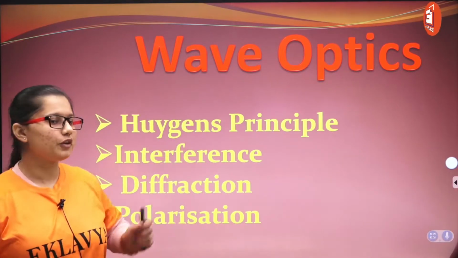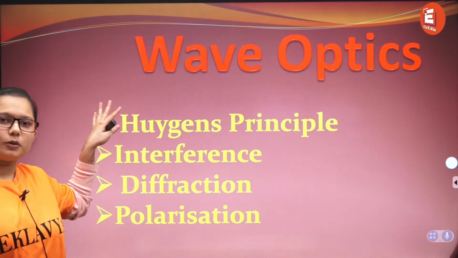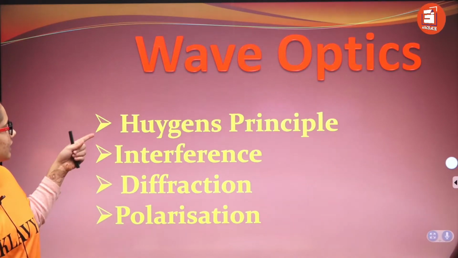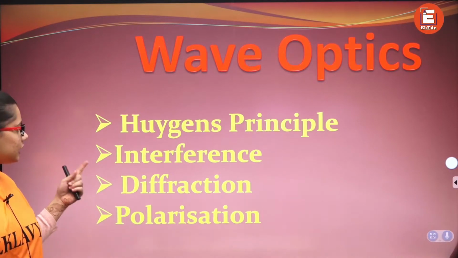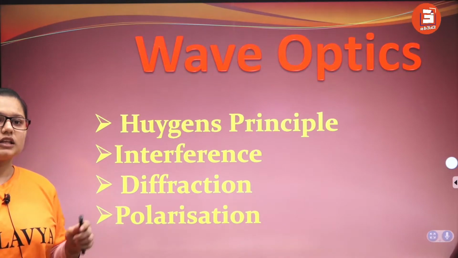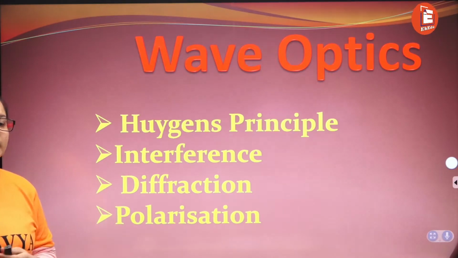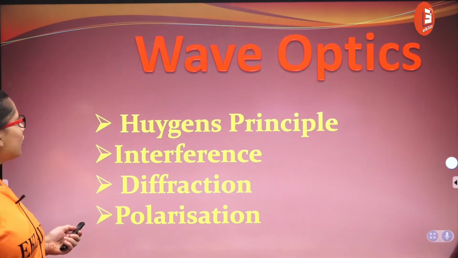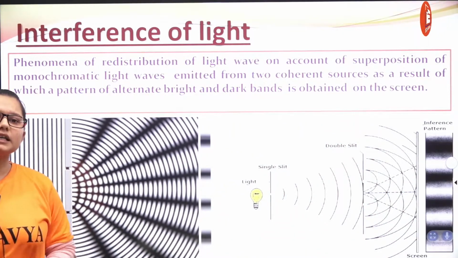So let's start from wave optics. Under wave optics, we'll study different topics: Huygens principle, interference, diffraction and polarization. These all will help to explain the wave nature of light. Okay. So let's start from interference of light.